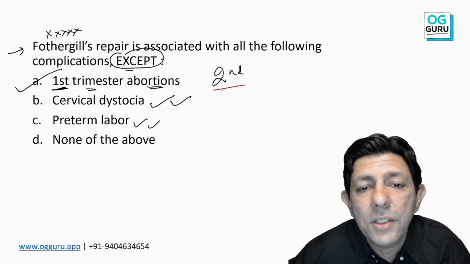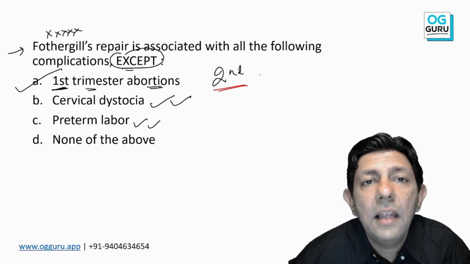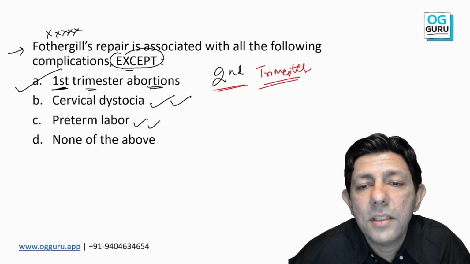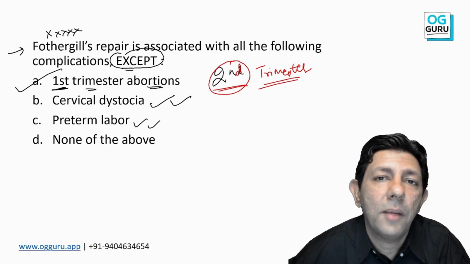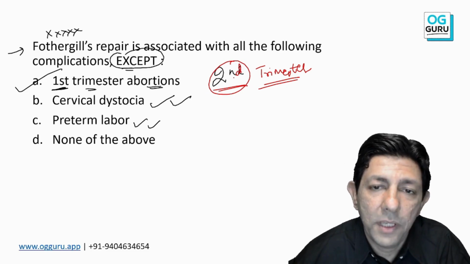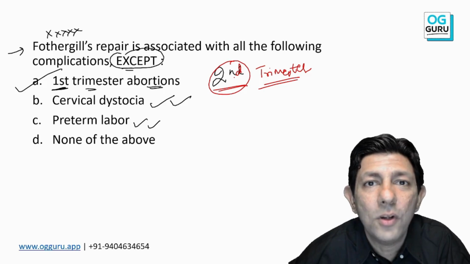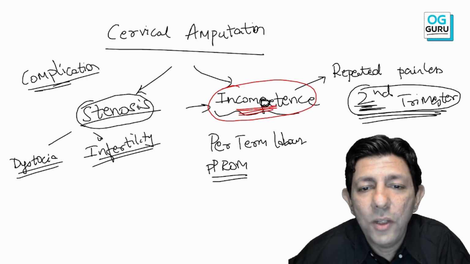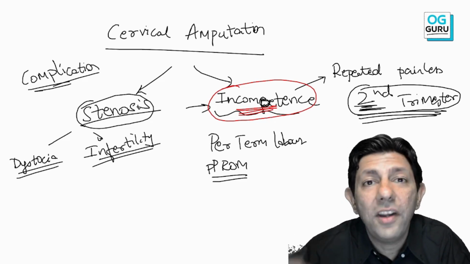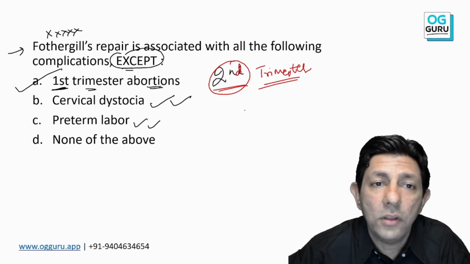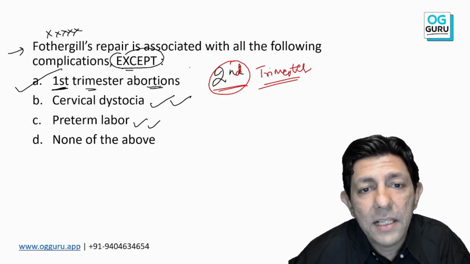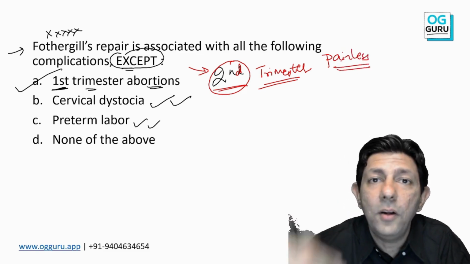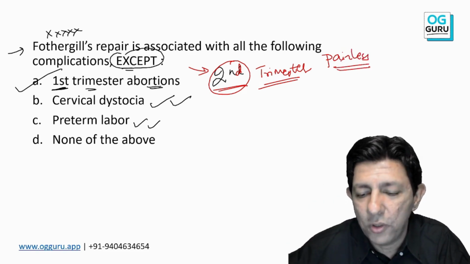And remember, patients of Fothergill will have cervical incompetence, and second trimester miscarriage or abortion. Okay. And do comment in the chat box what surgery I do if the patient has cervical incompetence, and during pregnancy what surgery we do for the treatment of cervical incompetence. So, sir, Fothergill will lead to cervical incompetence and second trimester abortion, and yes, painless abortion. And what is the treatment to prevent this? All of you do comment in the chat box.